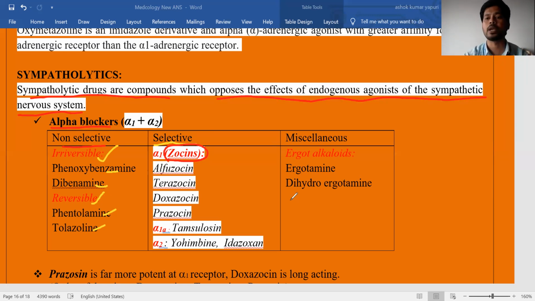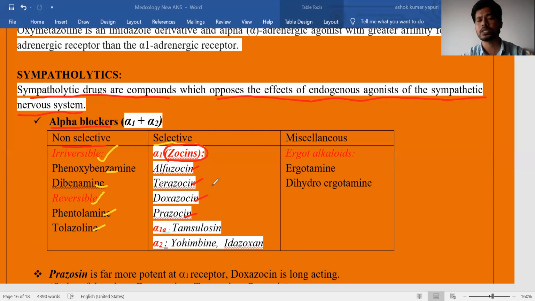Quinazoline is a chemical group commonly present in the -osins. Examples like alfuzosin, terazosin, doxazosin, prazosin. Wherever you study a new drug with -osin, simply it comes under alpha 1 receptor blocker.